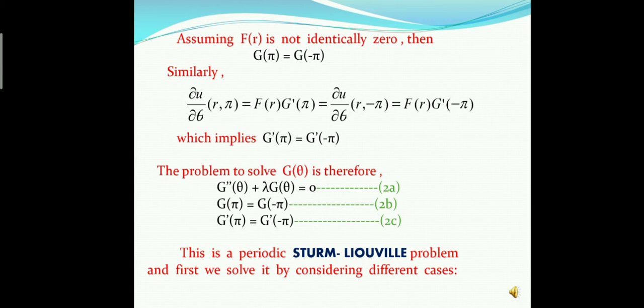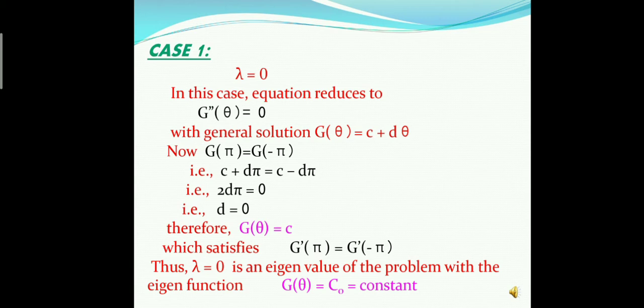Therefore, we have g''(θ) + λg(θ) = 0, and the boundary conditions are g(π) = g(−π) and g'(π) = g'(−π). And this is a periodic Sturm-Liouville problem, and we solve it by considering different cases. Now we take the first case where the value of λ is equal to 0.